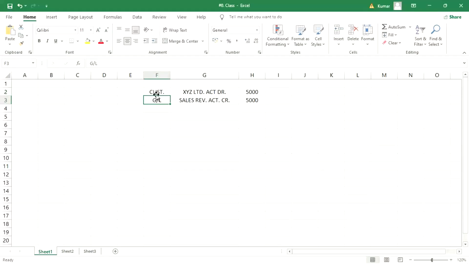This is the GL master and this is the customer master. In order to set up a customer master in SAP, guys, we need to do certain basic settings. So what are those basic settings, guys? It's pretty simple.